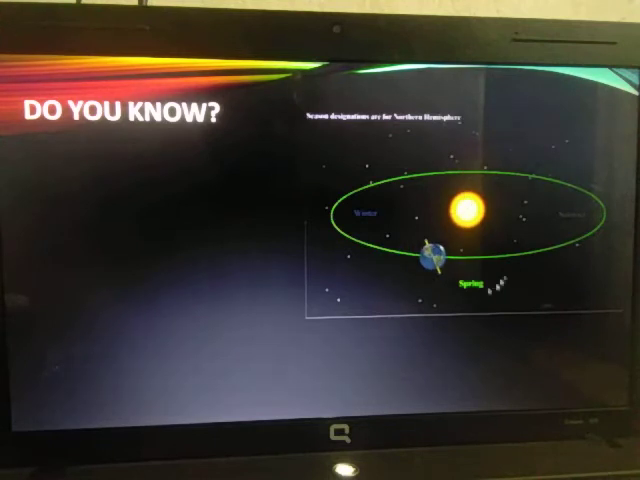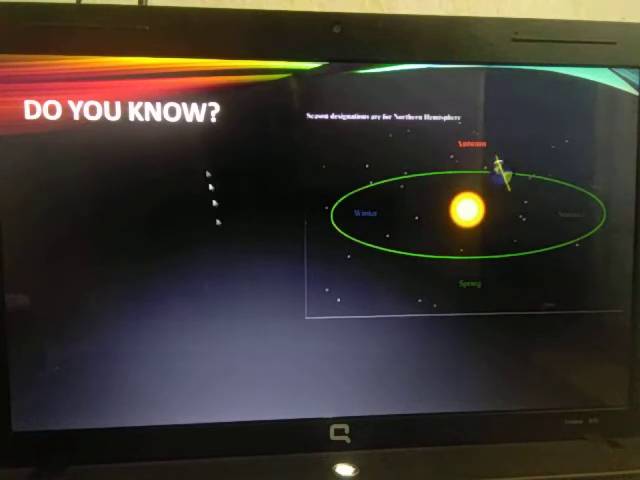Now you look at this picture. I have placed a picture here. The earth is revolving around the sun. Now that you know what revolution is, you can see it is revolving around the sun, and here it is highlighting different seasons. You can see 4 seasons are placed here: summer, autumn, winter and spring.